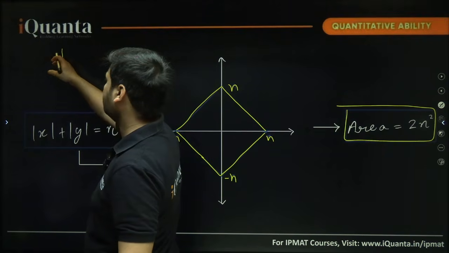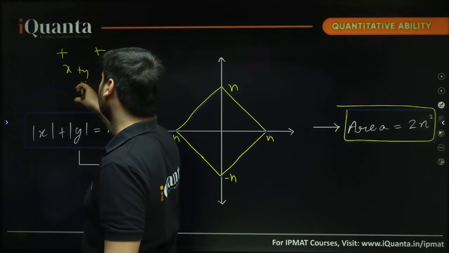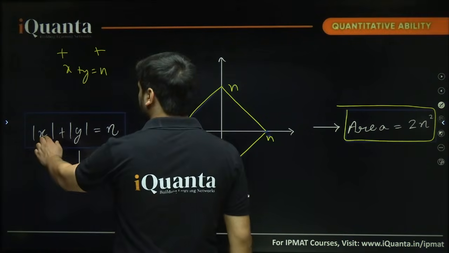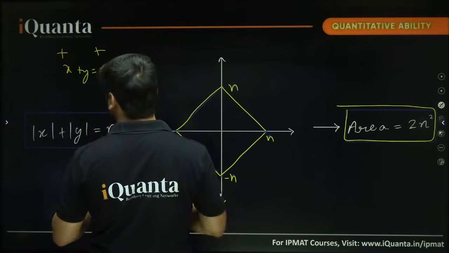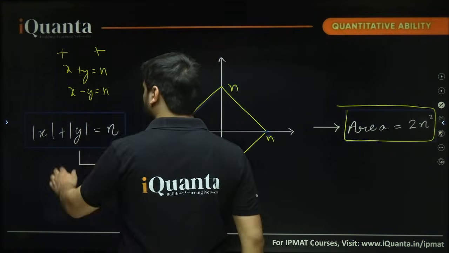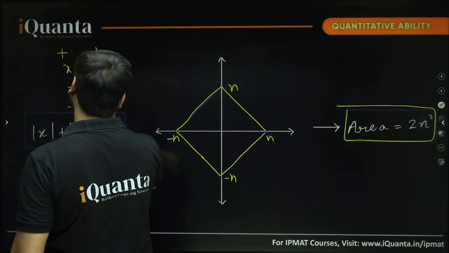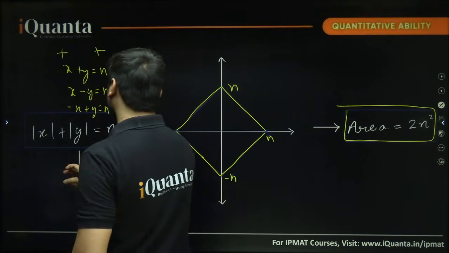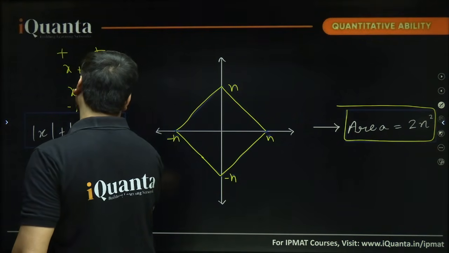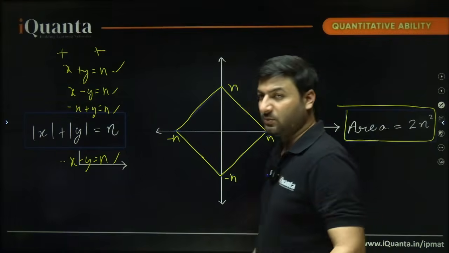There will be 4 cases here. Once take both as positive, what will you get? X plus y equals to n, okay. Then take this x as positive, y as negative. So x minus y will be n. X as negative, y as positive, minus x plus y equals to n. And finally both as negative. So negative x, negative y equals to n. 1 line, 2 line, 3 line, 4 line. These are 4 linear equations. 4 lines will be drawn.